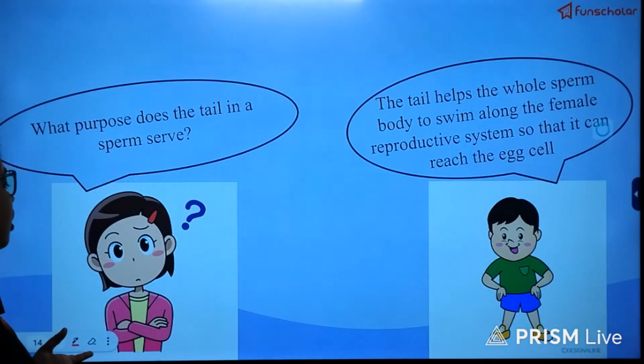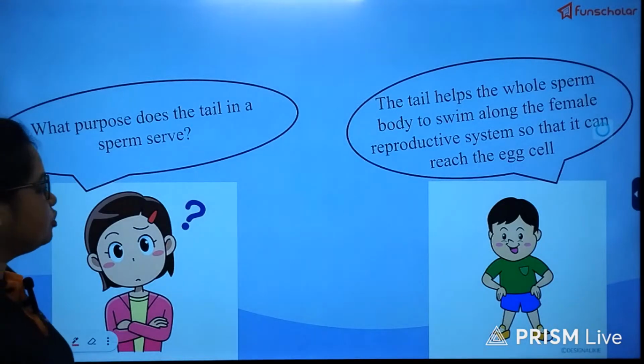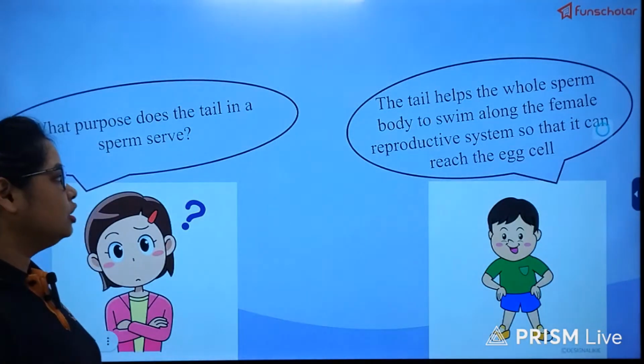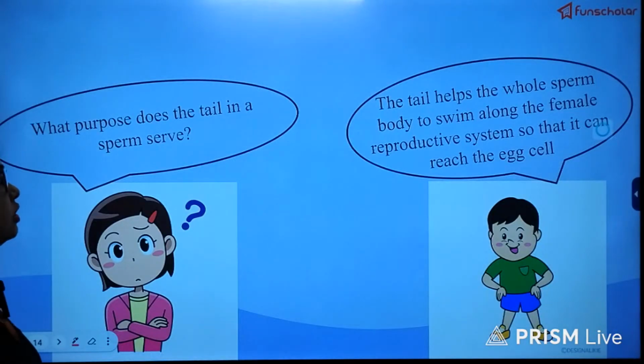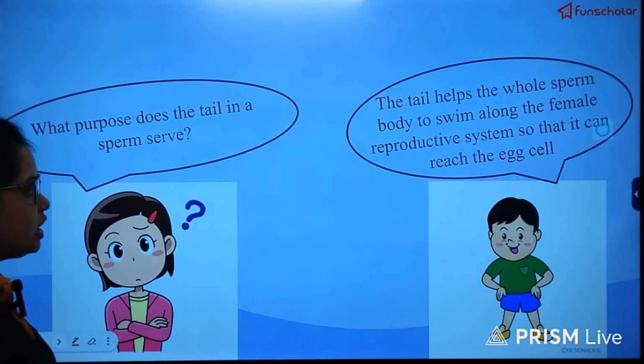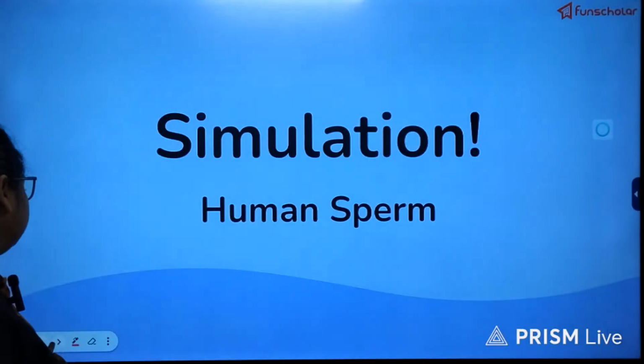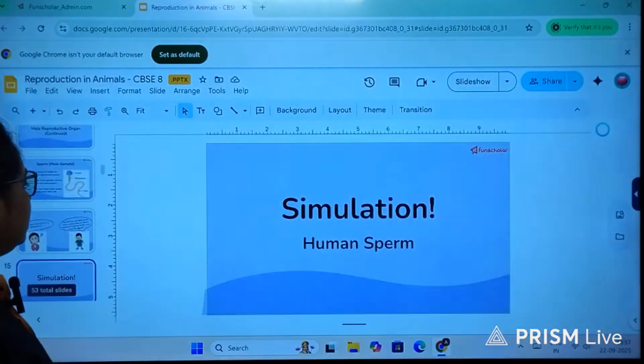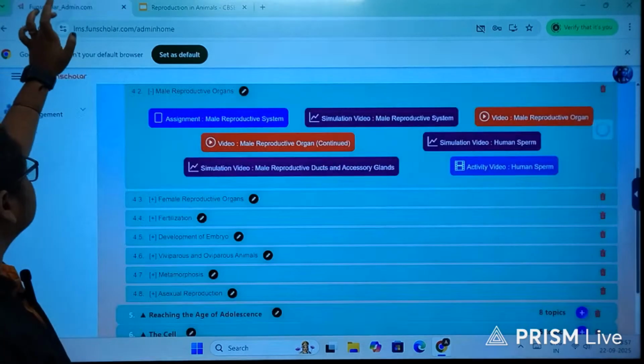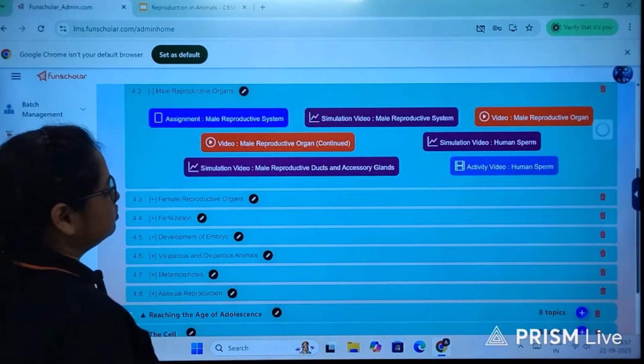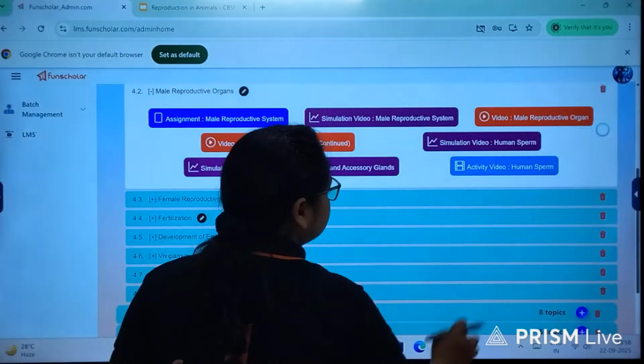So the tail of the sperm provides motility, which is essential to swim along the female reproductive tract to reach the egg cell. Now we'll have a look into the sperm structure. First we'll watch this.